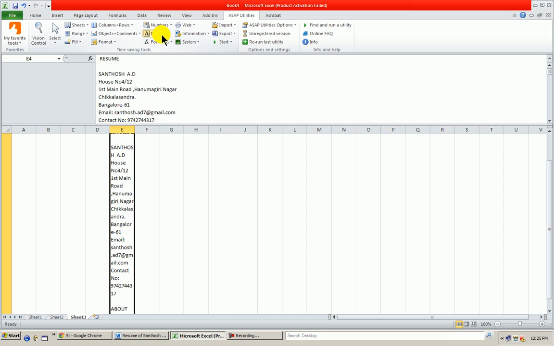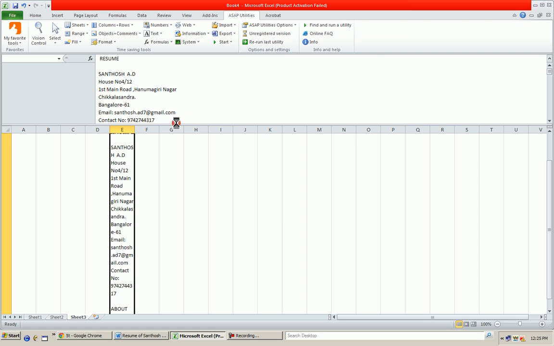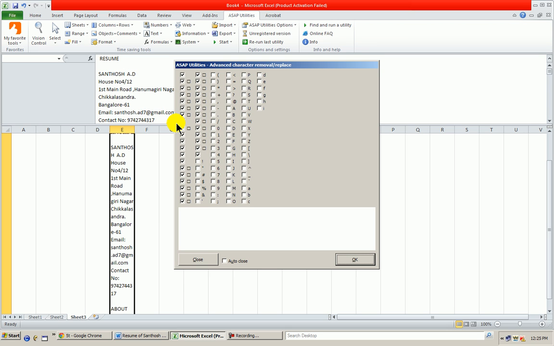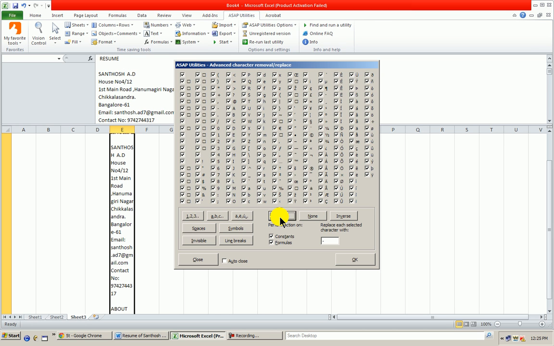Once I paste this, I will go to text. I will go to ASAP Utilities first. In ASAP Utilities, I will go to text. Once I go to text, I will say advanced character remove, this advanced character thing. It comes. I will first say all, so that all these get blocked.